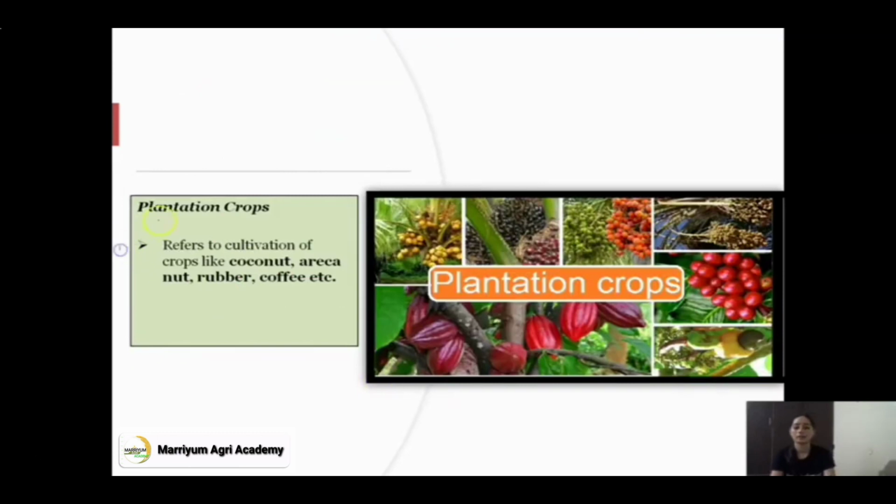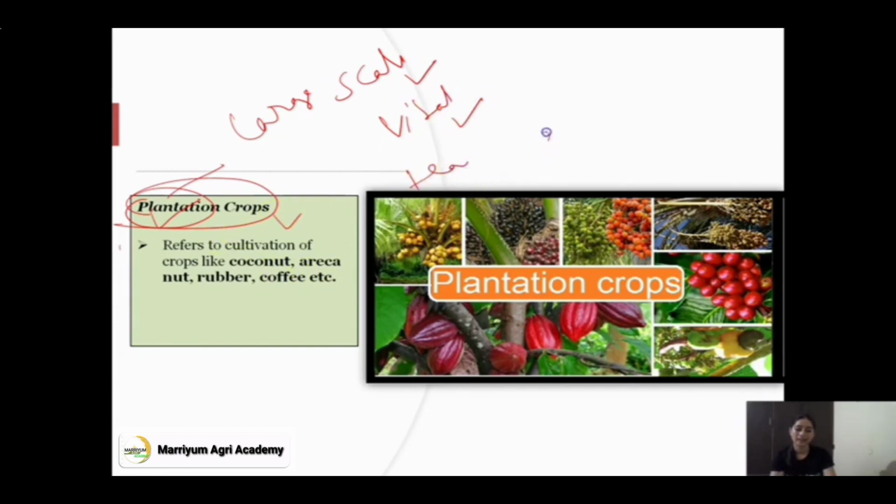Next division is plantation crops. The word plantation means grown on a large scale. Any crop which is grown on a large scale, has great importance at commercial level and plays a very vital role commercially is called a plantation crop. For example, you can see tea. Tea is grown on a large scale. Coffee also, coconut also. Plantation crops refer to cultivation of coconut, arecanut, rubber, coffee. These are plantation crops grown on a large scale which play a vital role at commercial level.